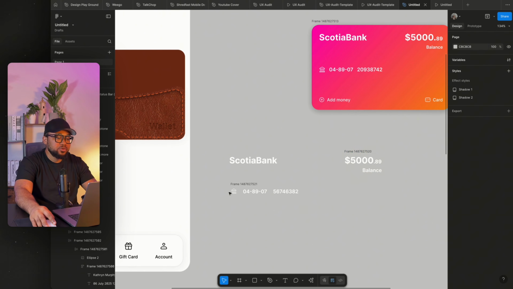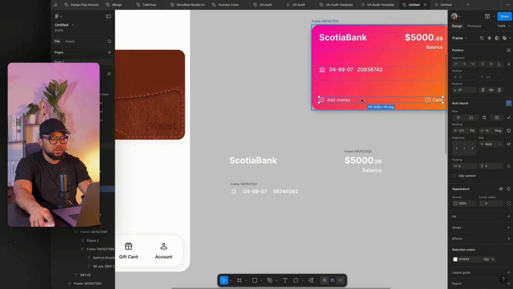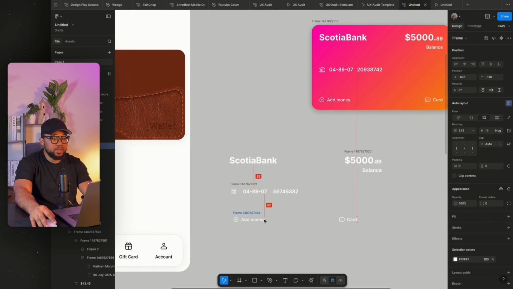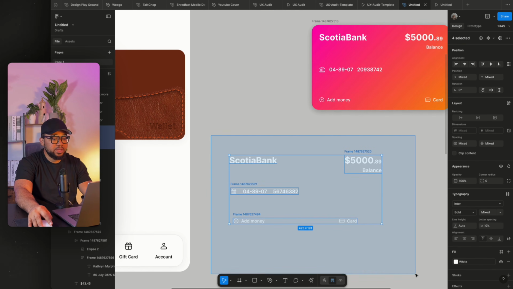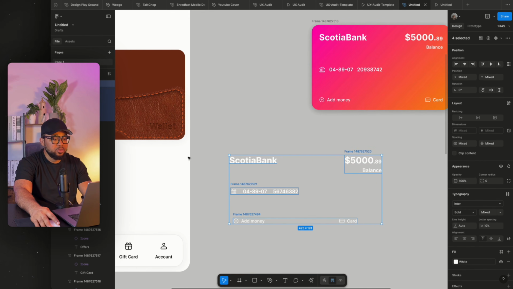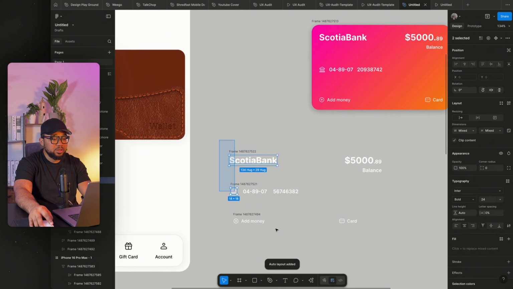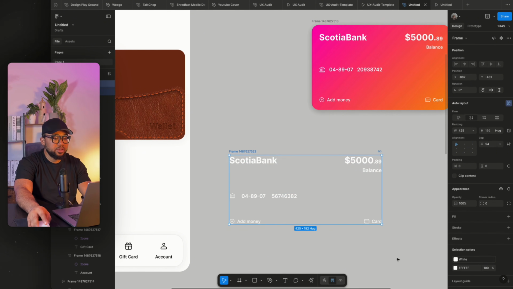Yeah. So for this one, I've shown you guys how I actually created this, so it's relatively the same thing, the same way here. So I'm just going to duplicate this one and bring it here. No point creating it again. So select everything now, and oh sorry, before you do that, what I'm going to do is to select here and add auto layout, then select everything and add auto layout. So here everything is now set.